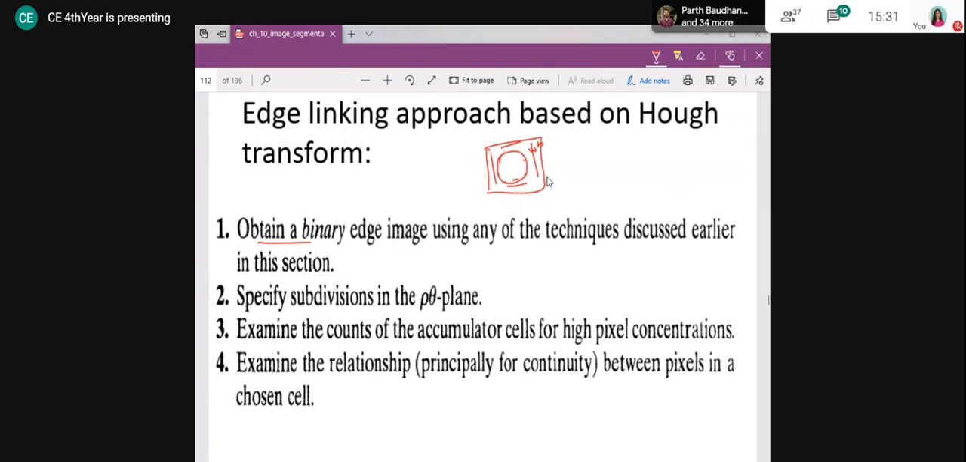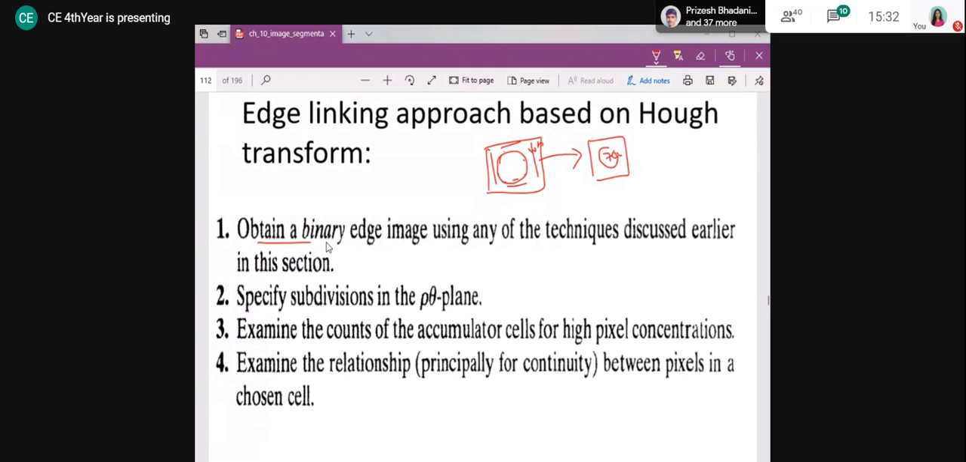So what to do? For that, we will build the accumulator cell. And I know that for the prominent edges, the accumulator cell is going to have very high values, say 700 pixels, even thousands. So many pixels you may have for a particular accumulator cell, which will indicate these are the dominant edges. So what we will do?